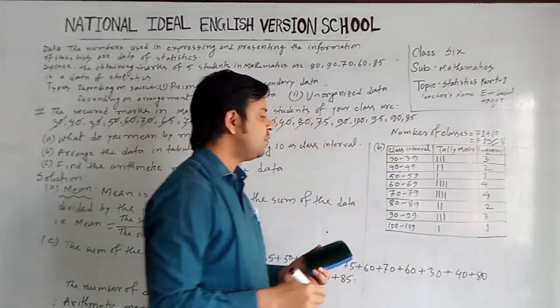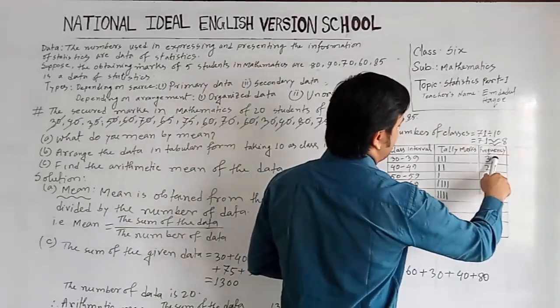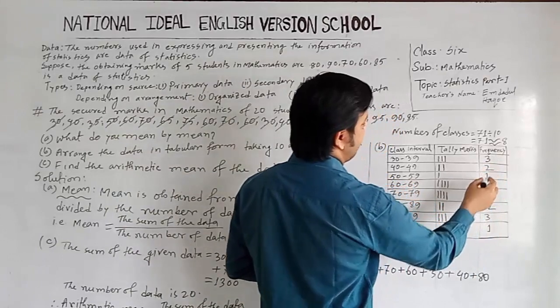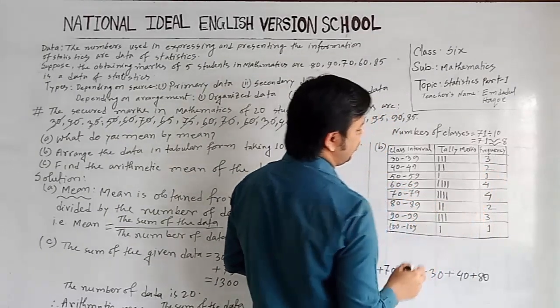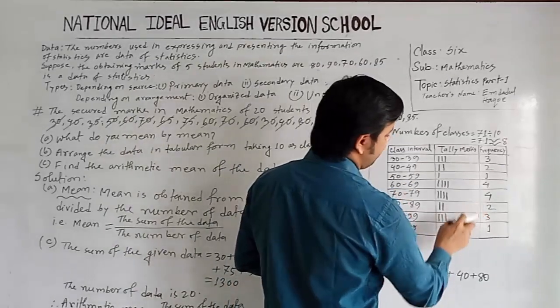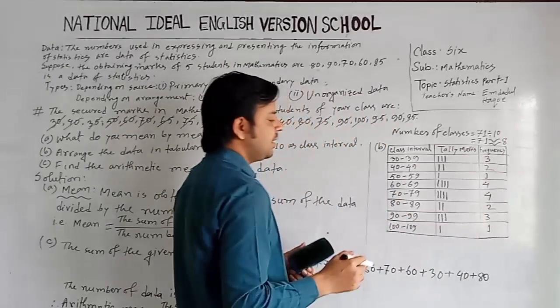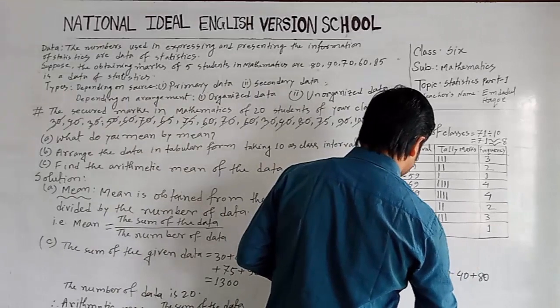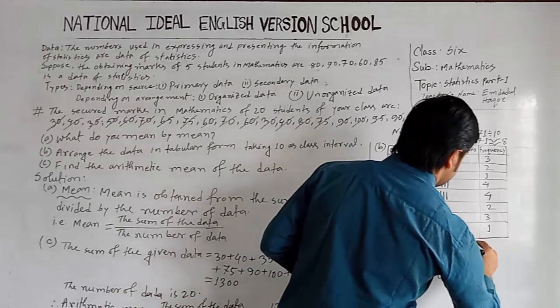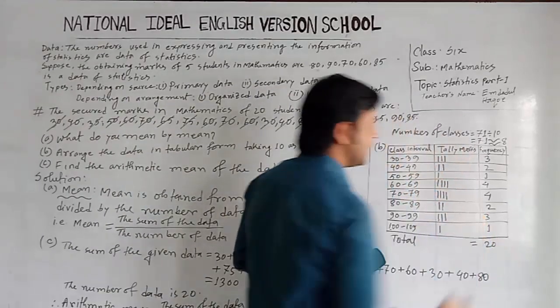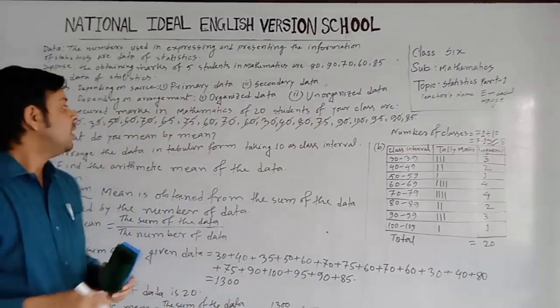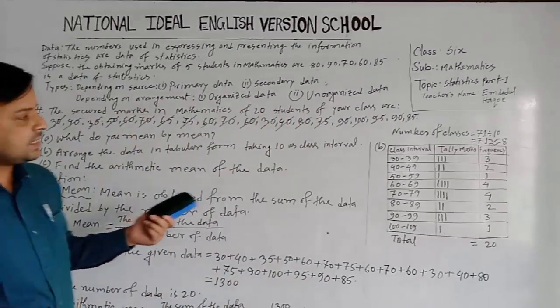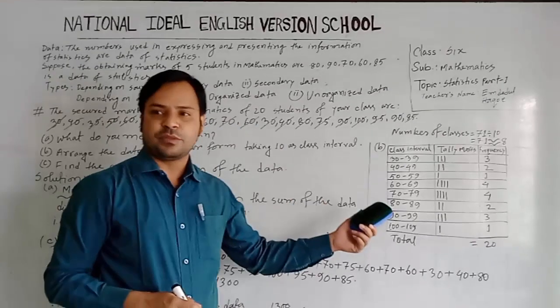If we take the sum, what will be here? 3 plus 2 is 5, 6, 10, 14, 16, 19 and 1 more, 20. So we can write total number of data. Total is 20. So 20 data here. Okay, I have presented the data in tabular form.